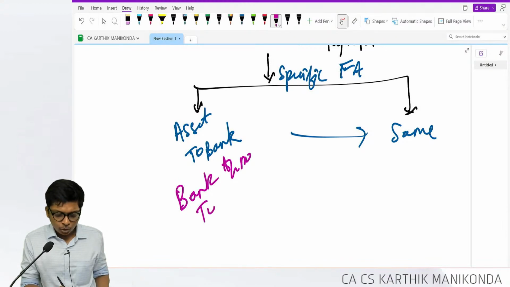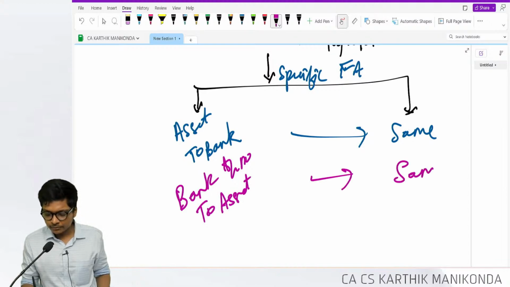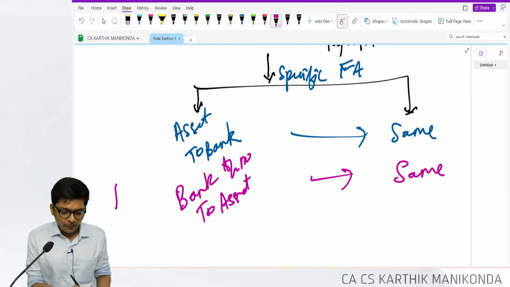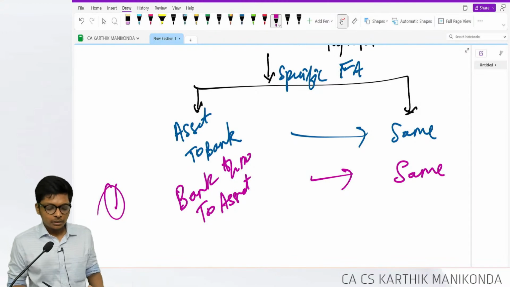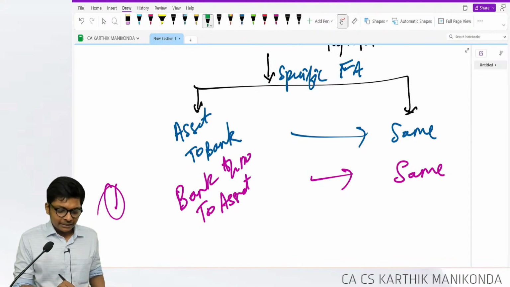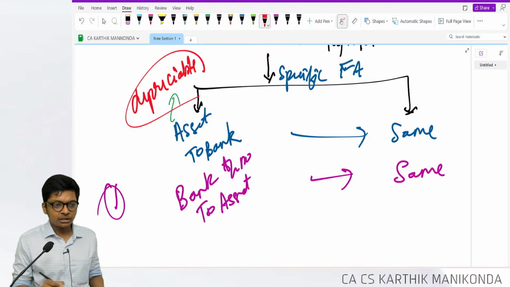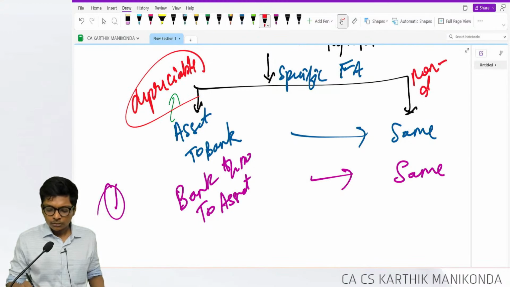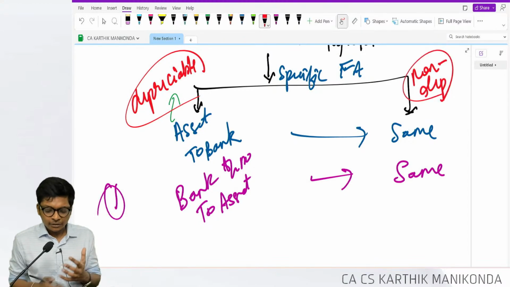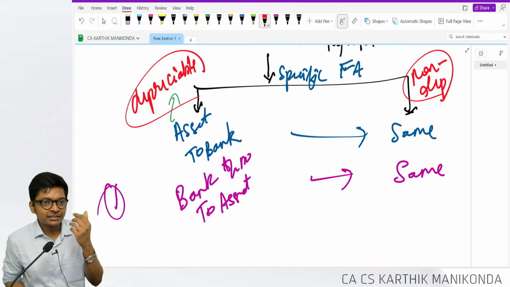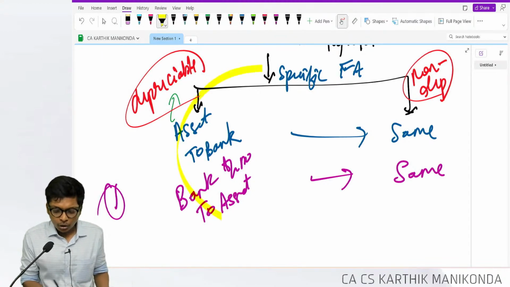Bank account debit to. Here also same. This is option 1. This is related to which asset? If it's a depreciable asset, this is a non-depreciable asset. Sir, why did you classify if it's the same? Yes. So far, the whole thing is the same.